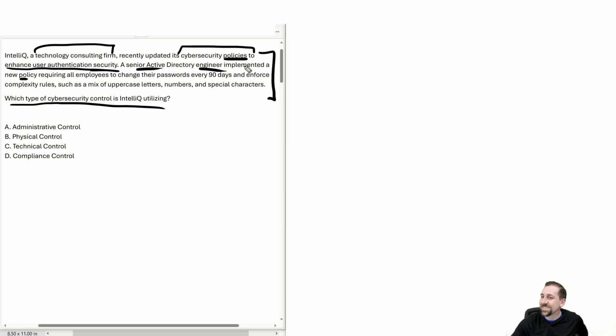Cybersecurity policy is documentation, so they're saying we changed our documentation, and now an engineer is doing this thing. If I said we changed a policy and then we need to update what we're doing, I would be talking about an administrative control. That's what administrative controls are. They are policies, or written procedures, or guidelines that say we need to do certain things.